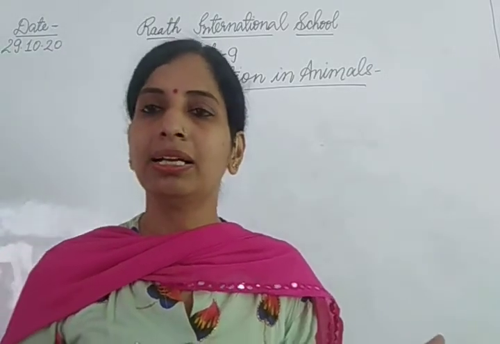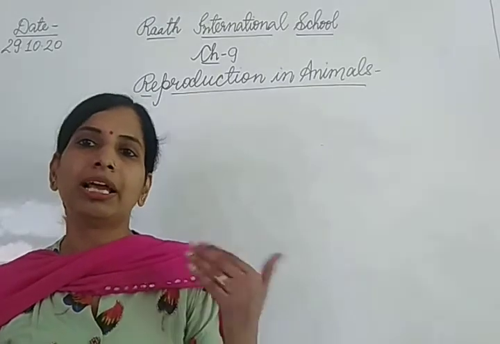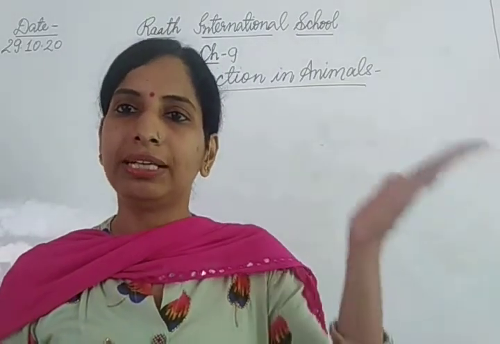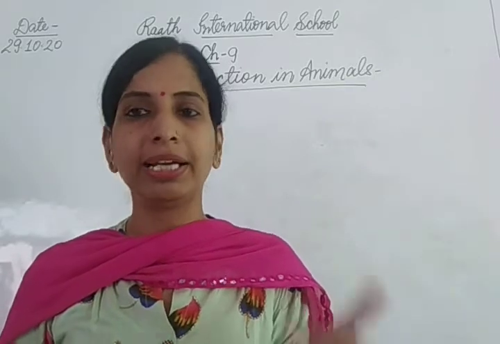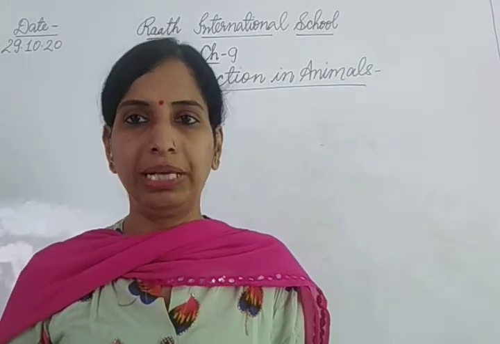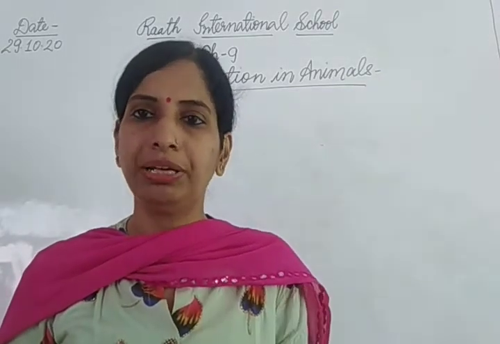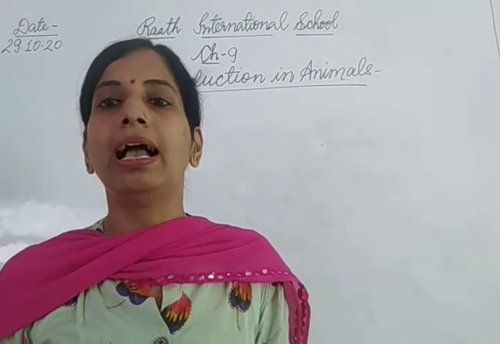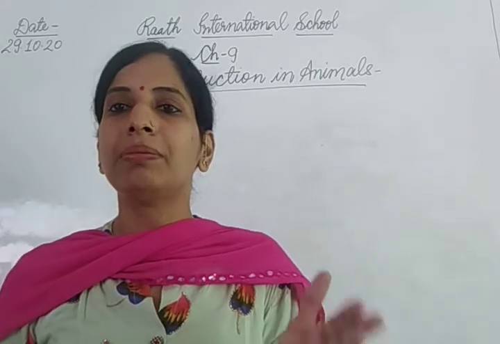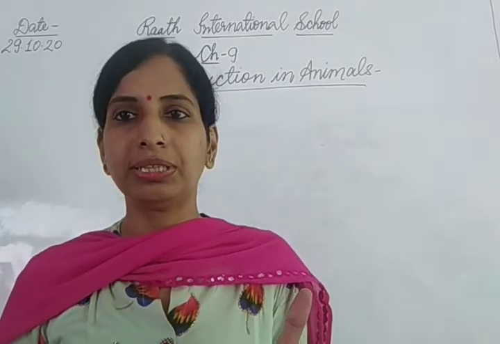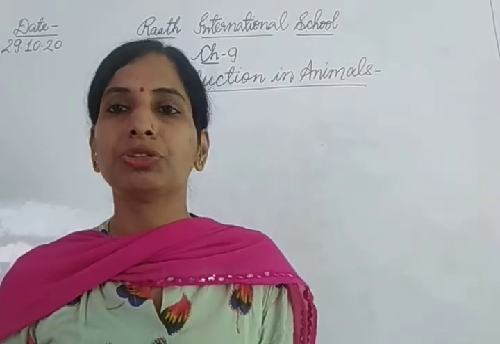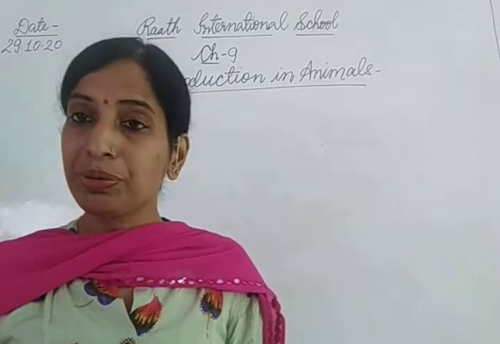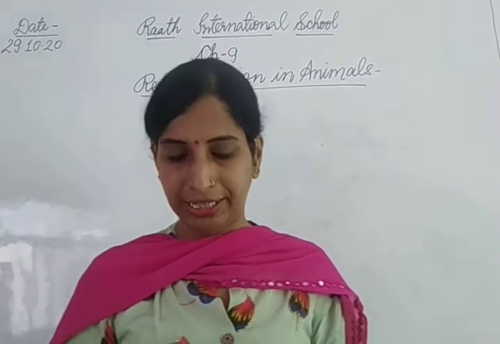In budding, in Hydra, a bulge-like growth appears on the body, and when this growth is detached from the parent body, it gives rise to a new individual. The bud gives rise to a new individual in Hydra. So budding takes place in Hydra. And Amoeba divides into two daughter cells. So binary fission takes place in Amoeba. So in this way you can explain with the help of a diagram.